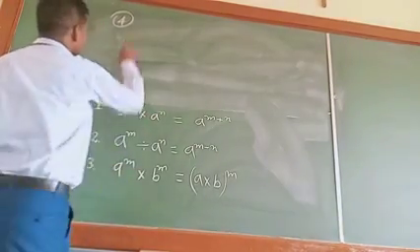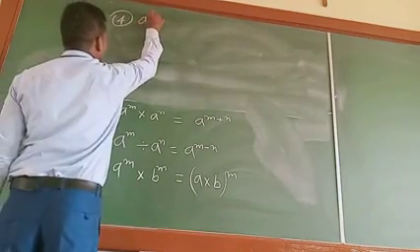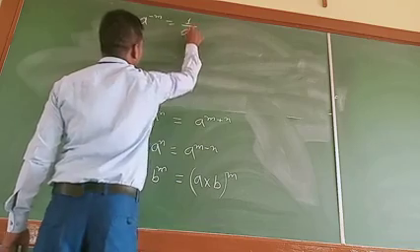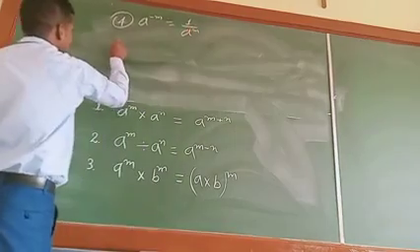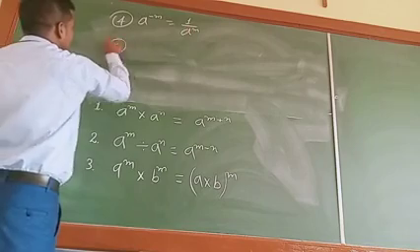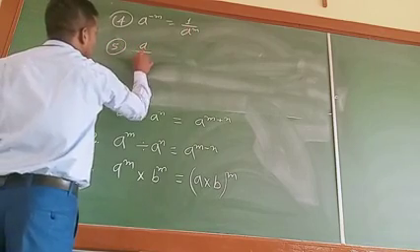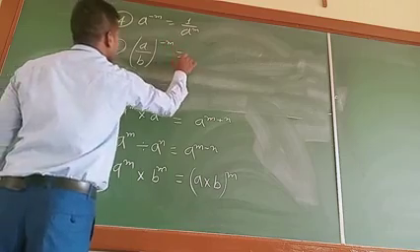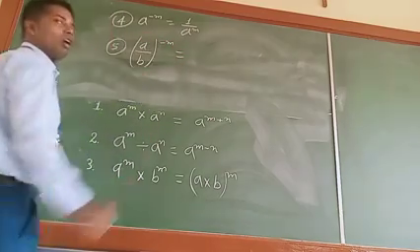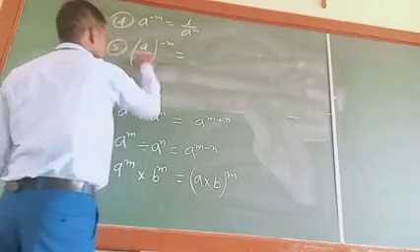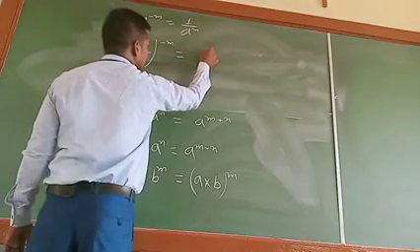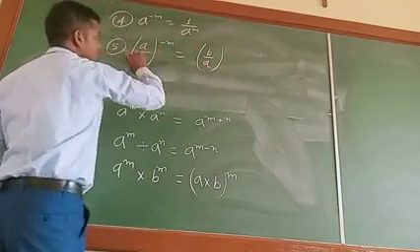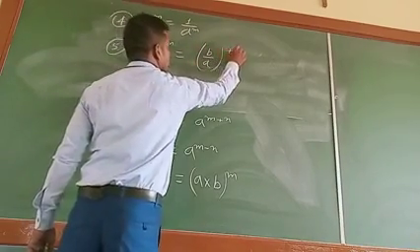Next, a raised to the power minus n will be equal to 1 upon a raised to the power n. Next, fifth one, a upon b raised to the power minus n will be equal to b by a raised to the power n. If you take the reciprocal of the base, the negative power will become positive.